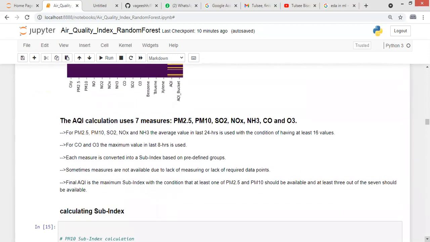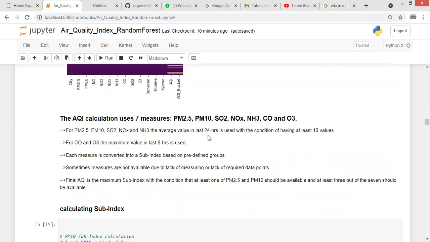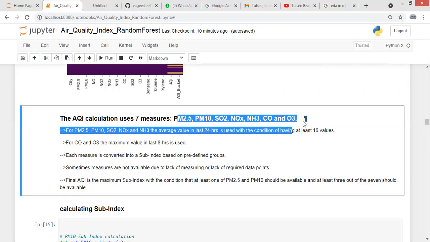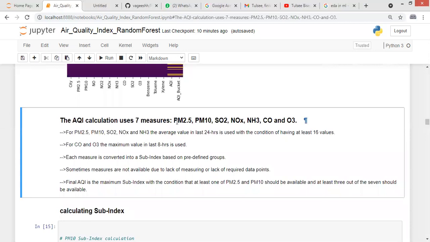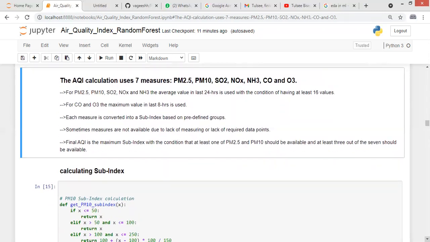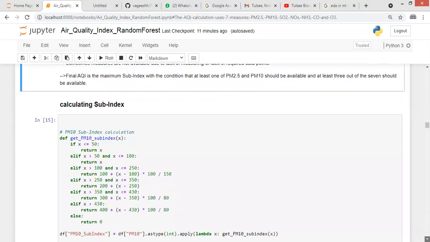This AQI calculation formula takes seven pollutants. For that formula, one of PM 2.5 or PM 10 must be present, and out of the 7, at least 3 values must be present. Based on these values, we are calculating the sub indexes.